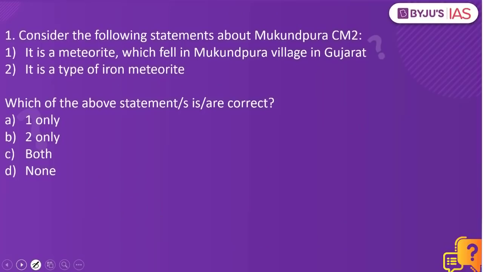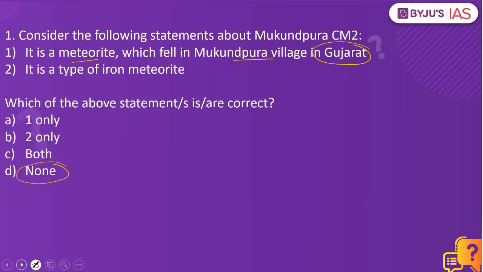Let's look into the first practice question. Consider the following statements about Mukundapura CM2. It is a meteorite which fell in Mukundapura village in Gujarat. It is a type of iron meteorite. Which of the above statements is or correct? The answer to this is none.